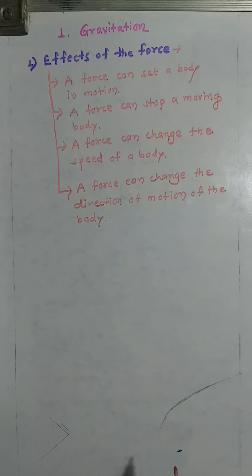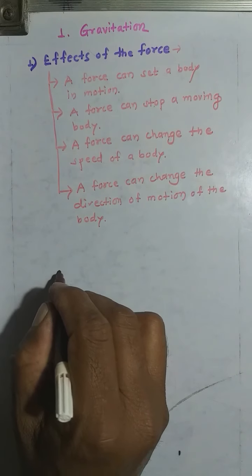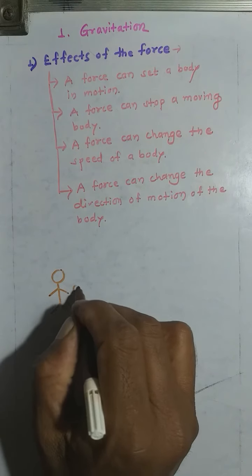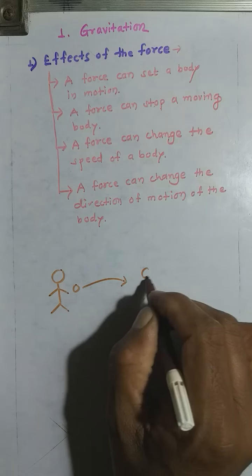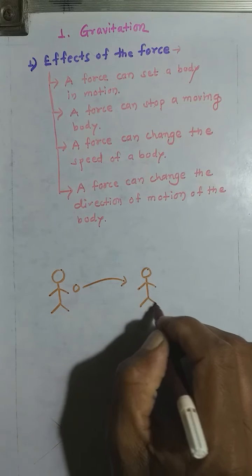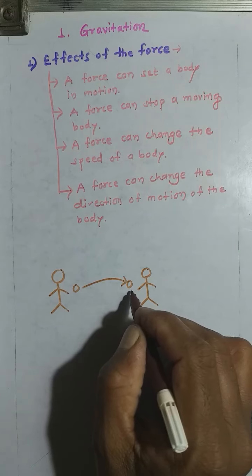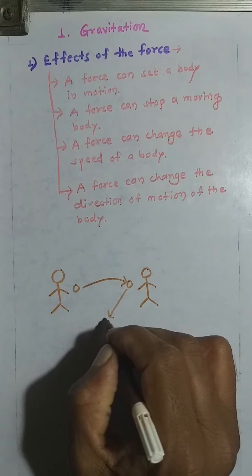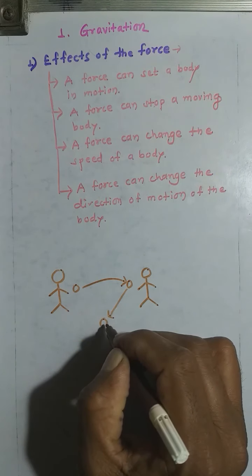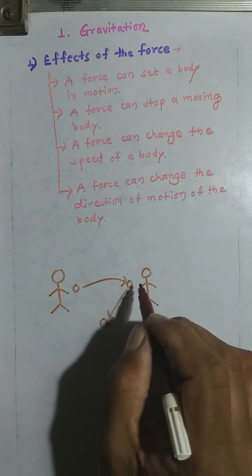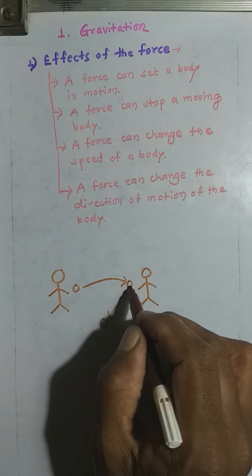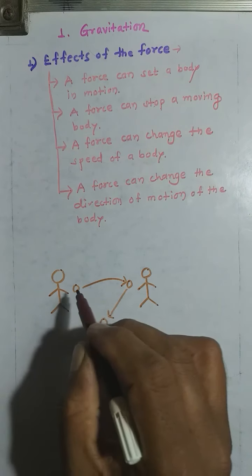The best example is, suppose this is a bowler. You know the cricket game? This bowler is throwing a ball towards a batsman here, and if the batsman hits the ball, then what happens? The ball changes its direction and the ball moves here. That means by applying a force, a batsman changes the direction of the ball. This is the direction of the ball.